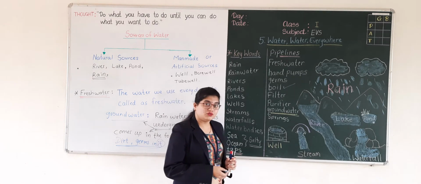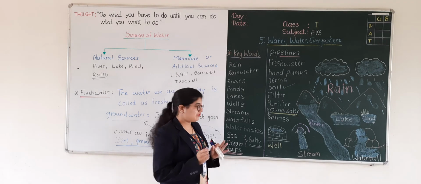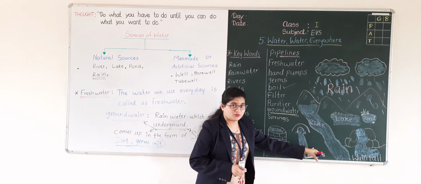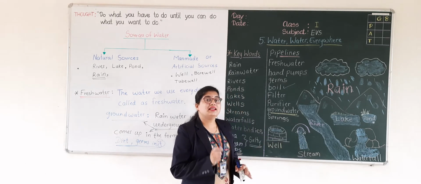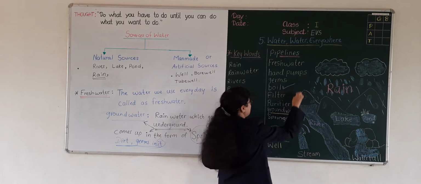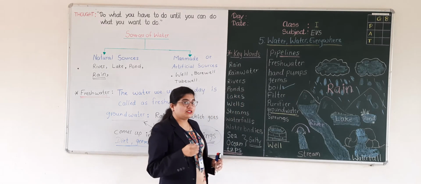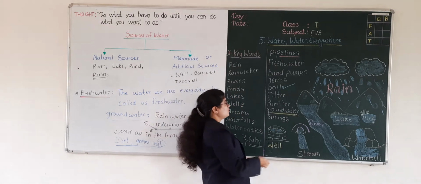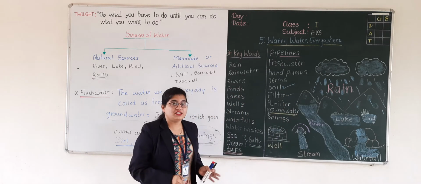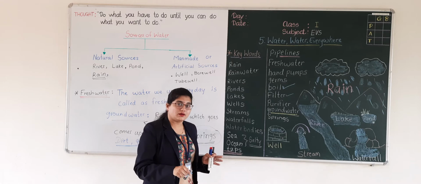Whenever we use water from these fresh water bodies for drinking purposes, what do we have to do? We have to boil it. Some families may also use filters. Some families also use a water filter to filter that water.